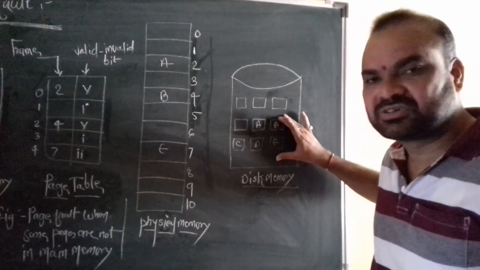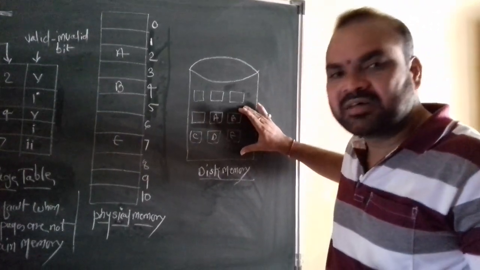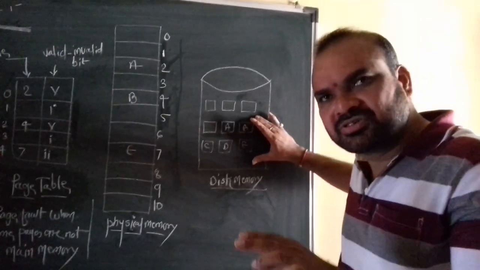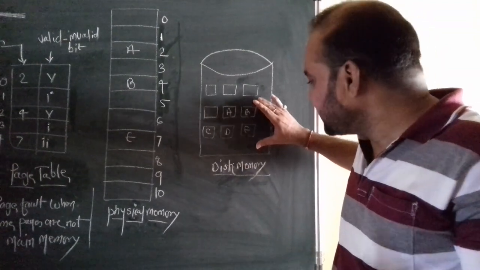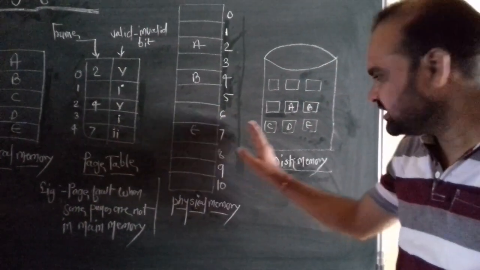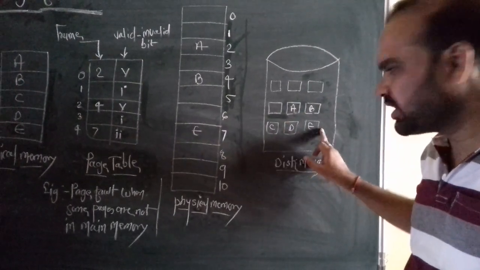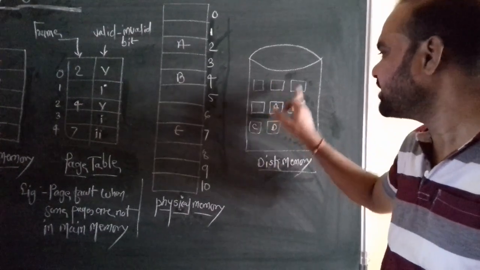I repeat, in the disk memory there are a number of blocks, in those blocks a number of pages are stored, and the rest of the blocks are free blocks.